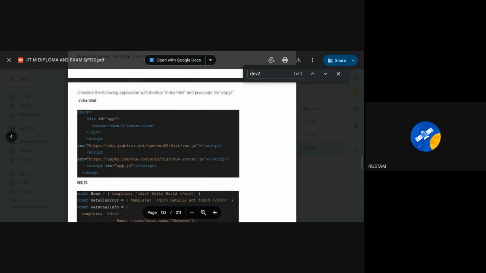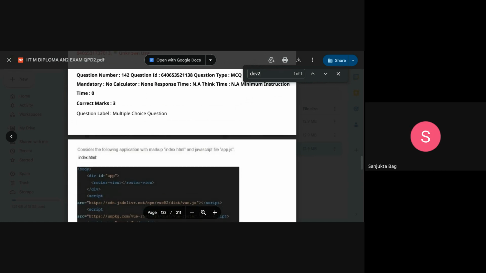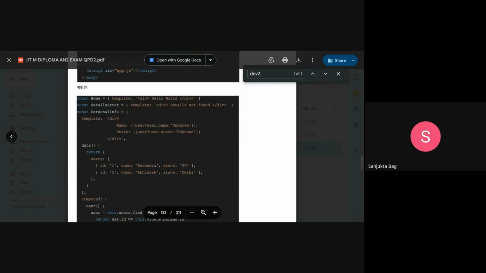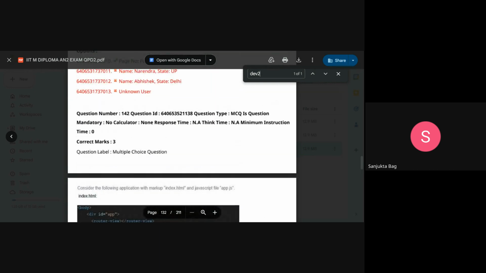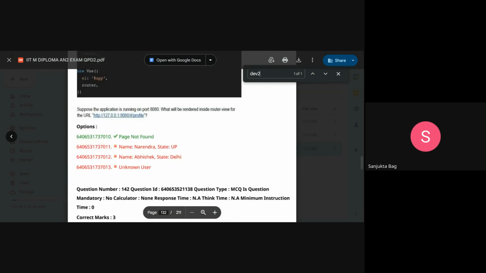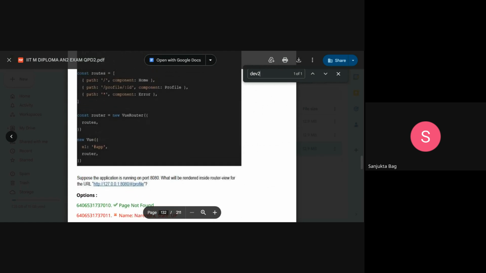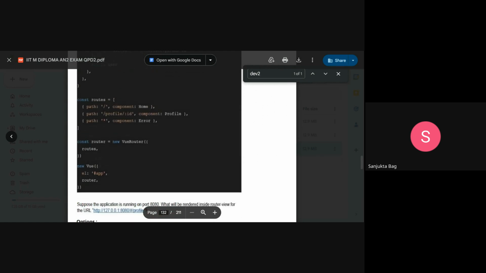Ma'am, can you explain again? Sure. Whenever we see this type of question, first we go straight to the paths. What are the routes given? What is the path? You have to see whether only profile is given or not.